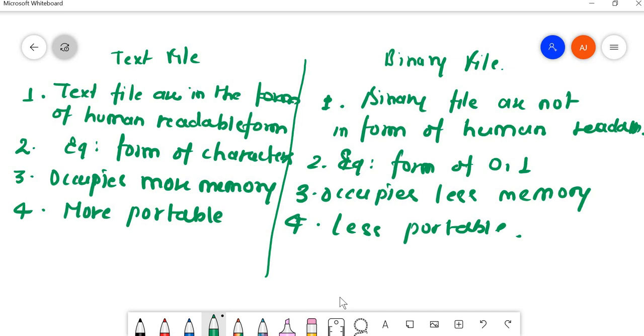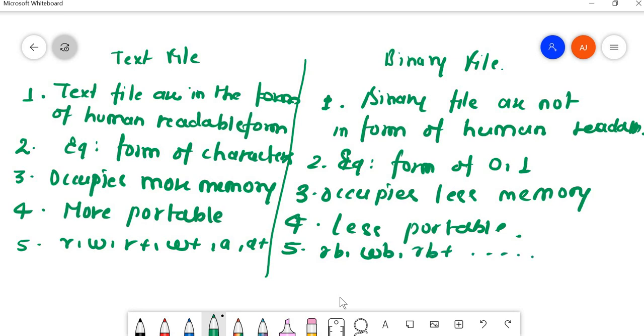One of the basic differences you can write is the read and write mode. In text files they are written as r mode, w mode, r plus mode, w plus mode, a mode or a plus mode, and in binary files the modes are written as rb mode, wb mode, rb plus mode, and so on.